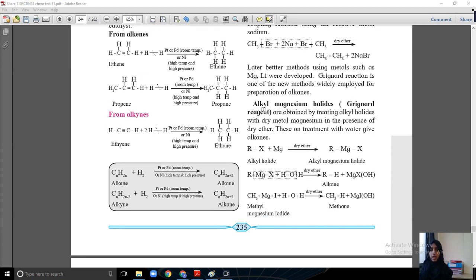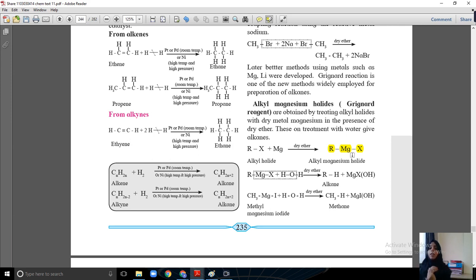Alkyl magnesium halide is called Grignard reagent. Alkyl group, magnesium and halide, these three. The alkyl group is represented by R, magnesium is Mg and X is halogen. So it is alkyl magnesium halide and it is called Grignard reagent. When Grignard reagent and water react, it will give alkane. But before that, we have to prepare a Grignard reagent.